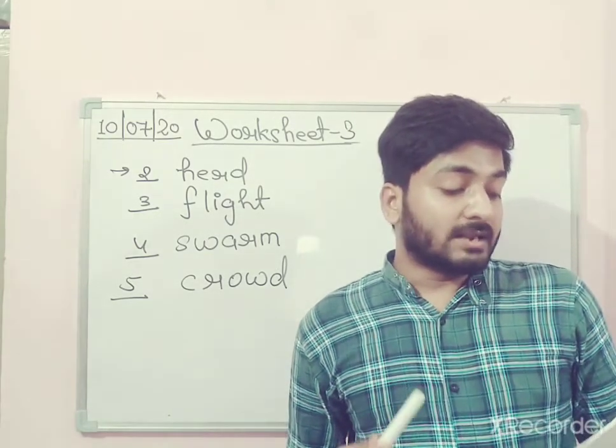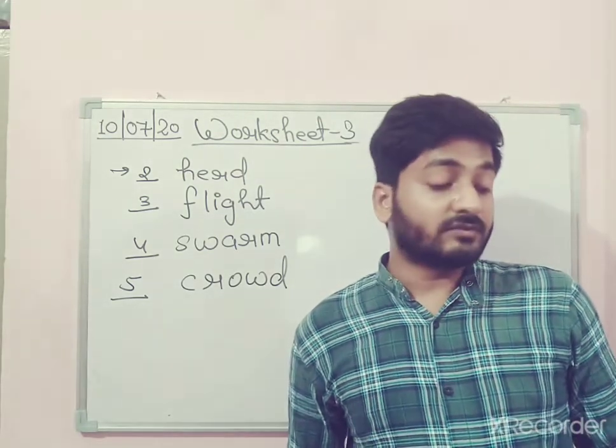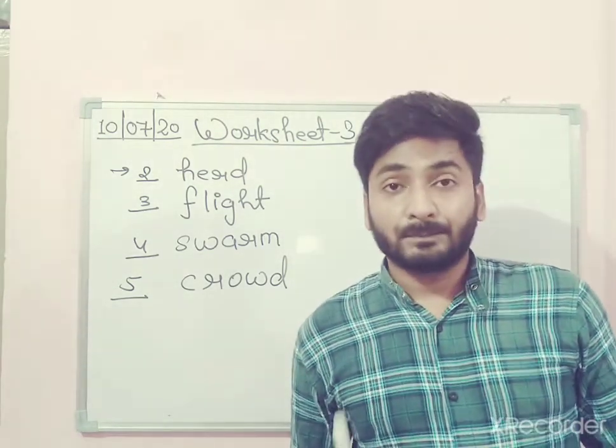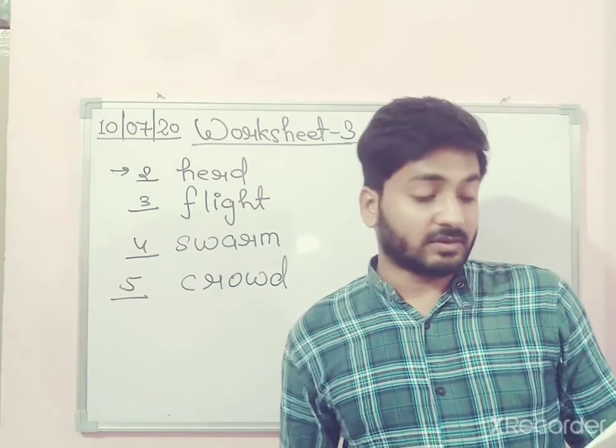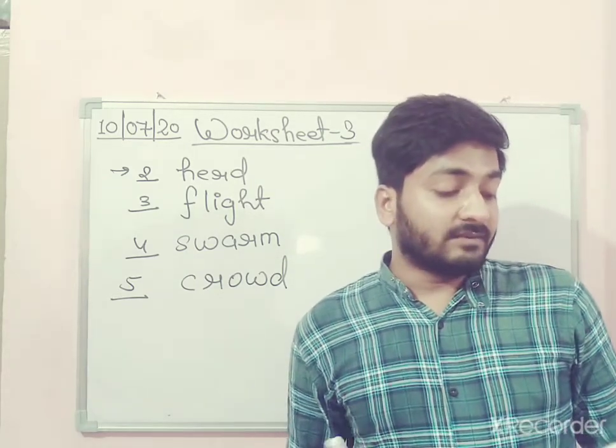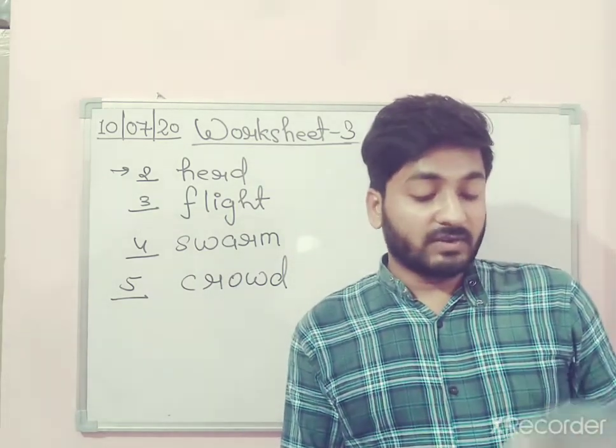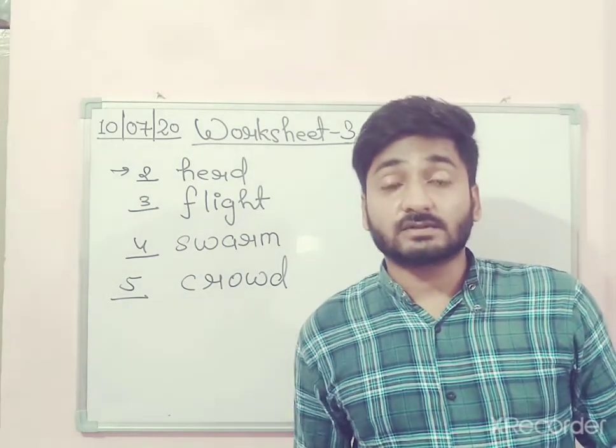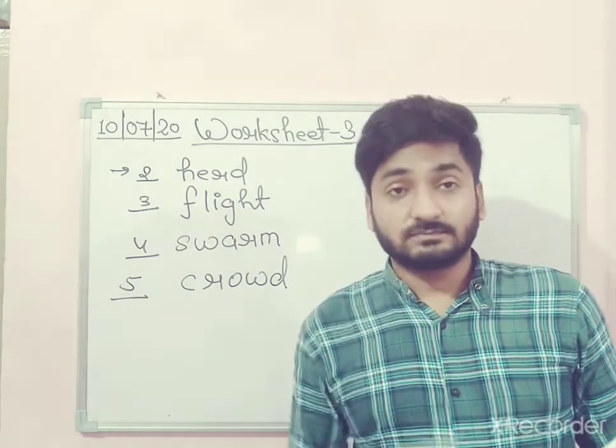Number 4, a number of trees. A number of trees is called a clump, C-L-U-M-P. Match it. Number 5, a number of ships. A number of ships is called a fleet. Just match it.